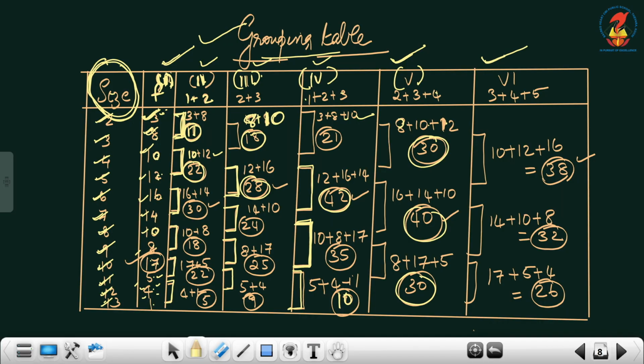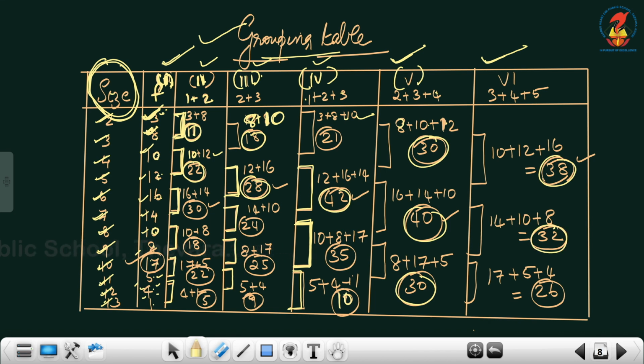Next is column number 6. Column number 6 is leave the first 2 and then add the 3. Leaving the first 2 means 3 and 8 from the frequency. Everything we are doing is with frequency. So leave the first 2 and take the next 3. What you will get? 10, 12, 16. 10 plus 12 plus 16 is 38. Then the next one, 14 plus 10 plus 8.